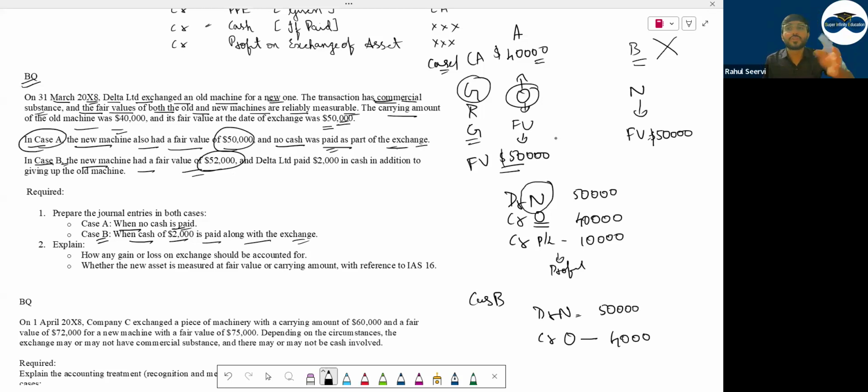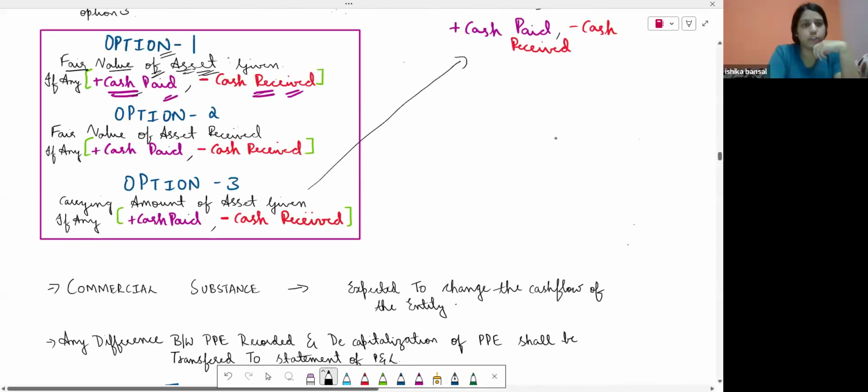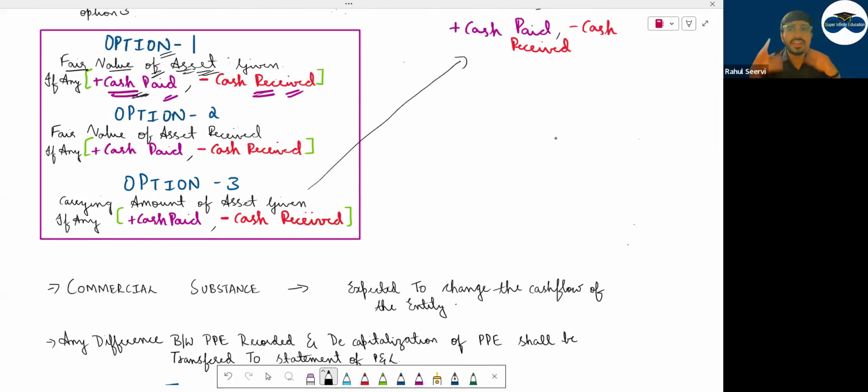But can I say to this 50,000, I have to see any cash paid or received here? What they've done? Delta company, yourself, you're paying 2,000 in addition. So now this 2,000, if you're paying, what did I mention? If you pay any cash, you will add or reduce it? Reduce. It is the opposite. You will always think that cash paid means it is going out. No, you have to add it.